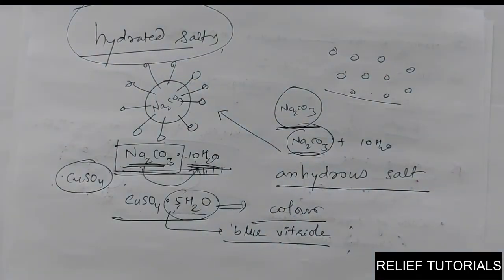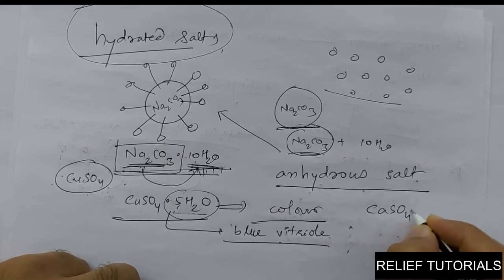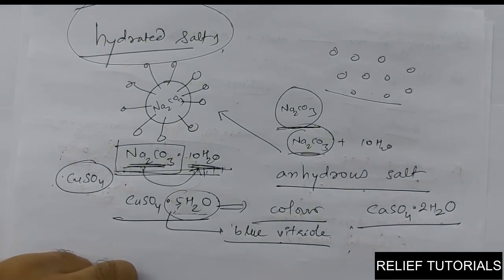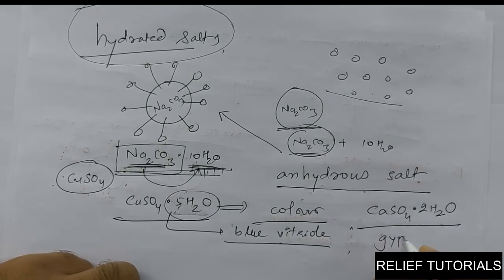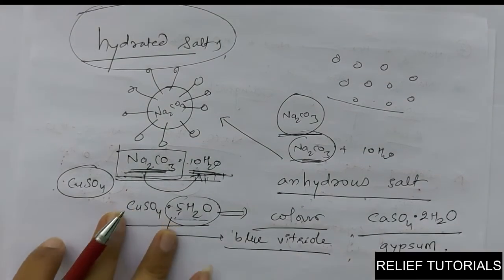Many salts are available in nature that have hydrated molecules. For example, CaSO4, calcium sulfate into 2H2O. Calcium sulfate into 2H2O means these water molecules are connected to calcium sulfate by means of crystallization. This is gypsum. Is that clear? So such type of molecules are present. Okay, now back to the topic.